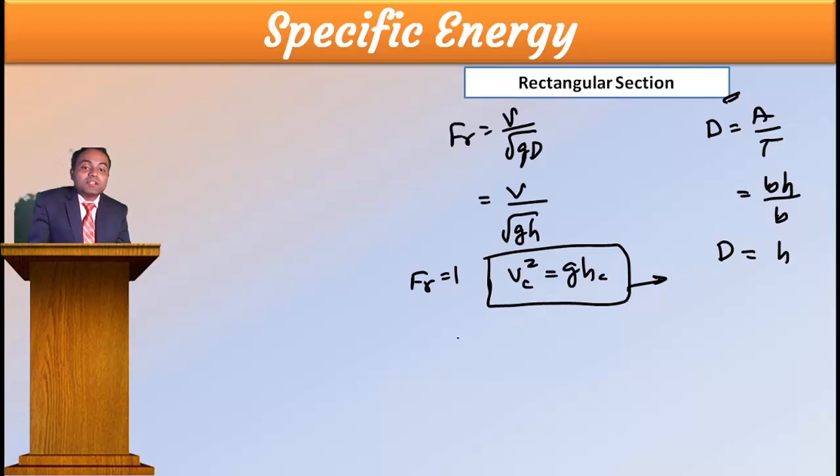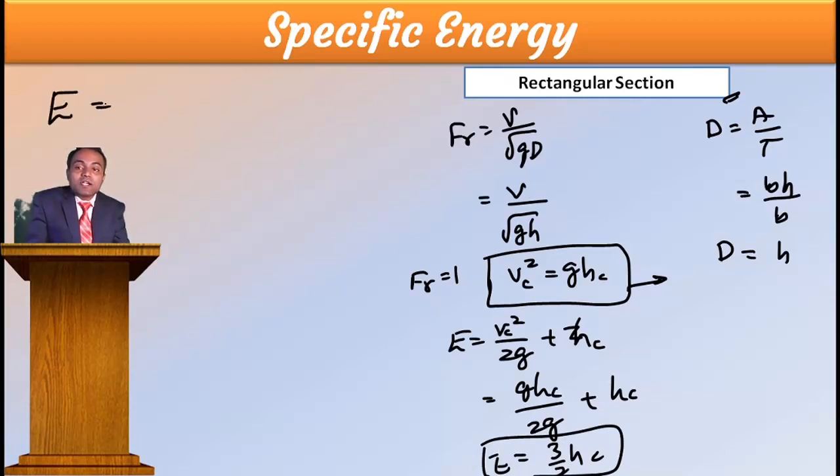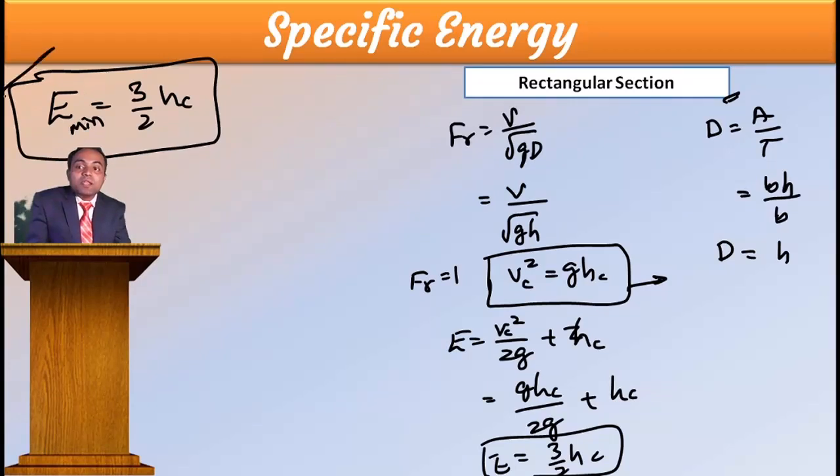If you want the energy, energy equal to V squared by 2g plus H. For critical, V squared is g Hc, so E is g Hc by 2g plus Hc. The g's cancel: Hc by 2 plus Hc, which is 3 by 2 Hc. So the critical energy is equal to 3 by 2 times Hc. What does this critical energy mean? Minimum energy. Minimum energy for a rectangular channel is 3 by 2 Hc.